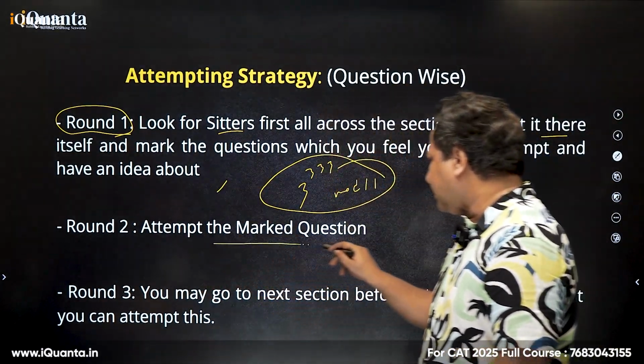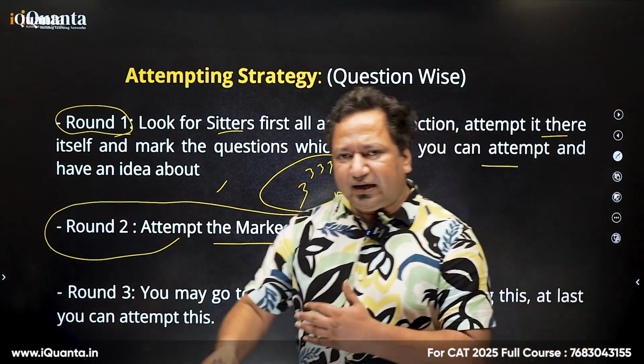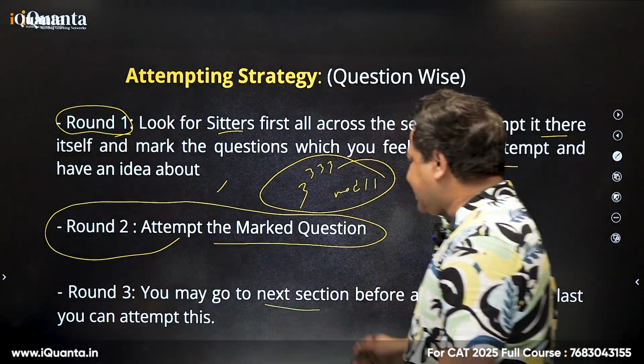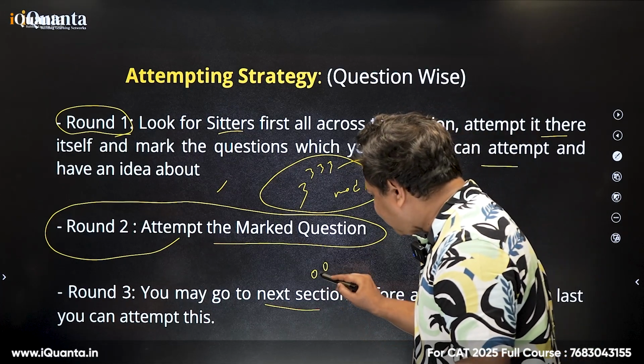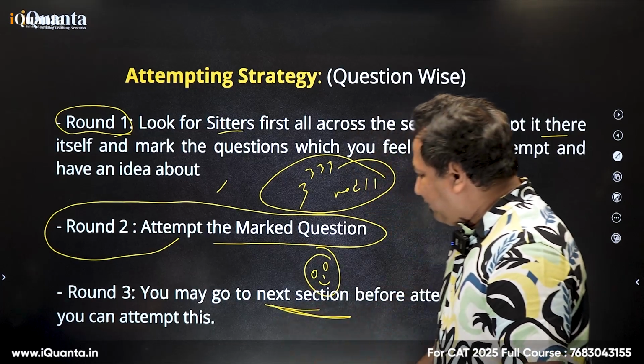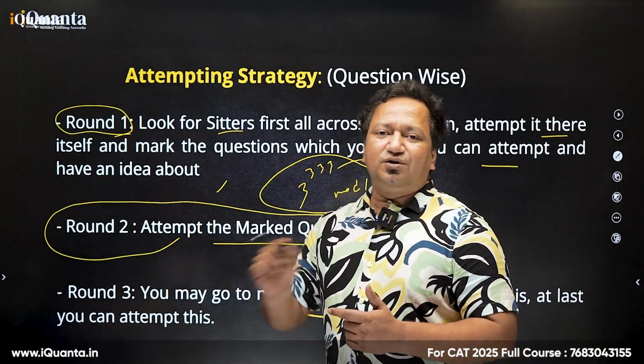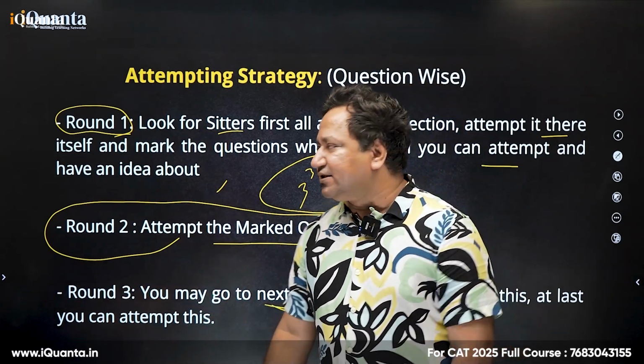Round 2, attempt the marked questions, the ones where you feel, okay, I can do it, but I require more time. Round 3, you may go to the next section. Yes, this is the best part of XAT that I like the most. Unlike CAT, if you feel that you will spend more time on questions which you know but are lengthy, you can go to the next section. I can skip the sections, unlike CAT.